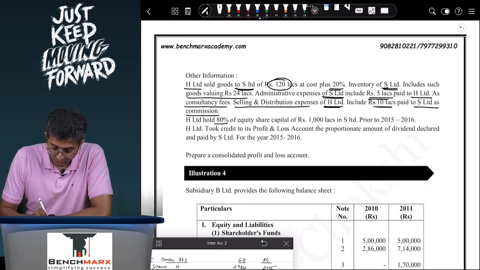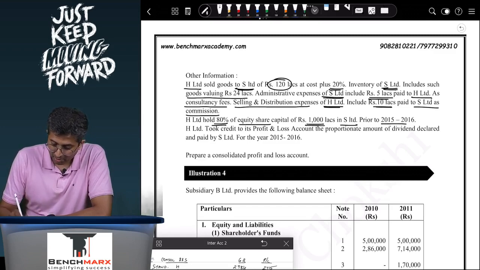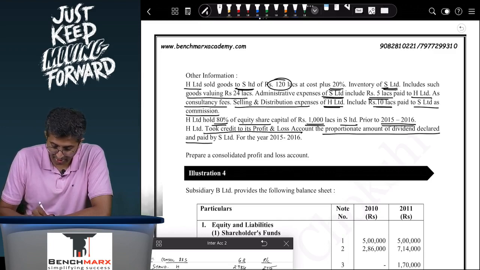H Limited holds 80% of the equity share capital of 1000 lakhs in S prior to 15/16. H Limited took the credit to its profit and loss account the proportionate amount of dividend declared and paid by S for the year 15/16.